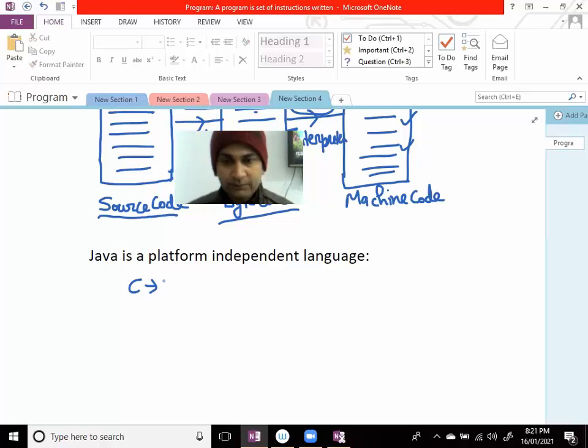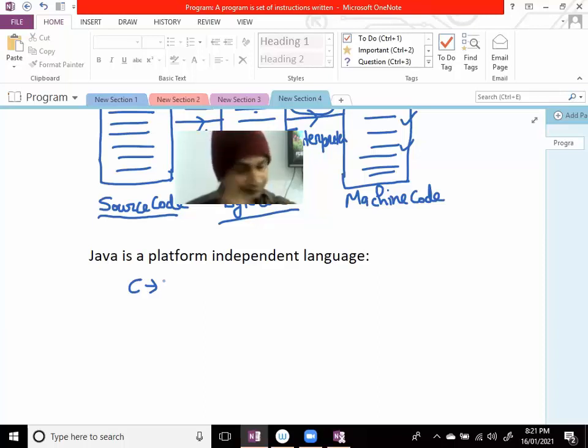That program which we have developed on Windows operating system will execute only on Windows operating system. That program will not execute on any other platform, other operating system like Linux, Unix.